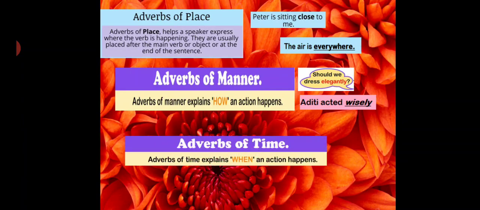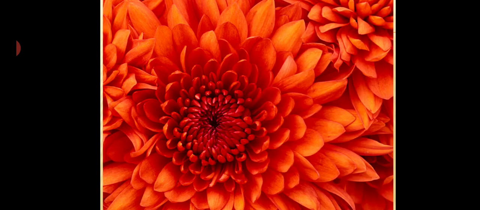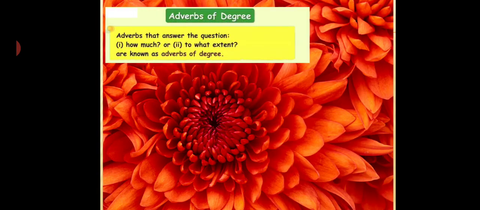Next, adverbs of time. Adverbs of time explain when an action happens. Right now means at what point of time an action is going to happen, or tonight. So it is telling about the time when a particular action is being performed. Next, we have adverb of degree.